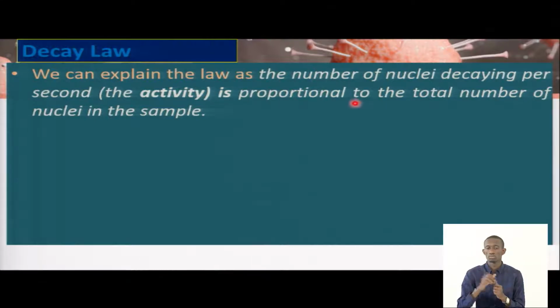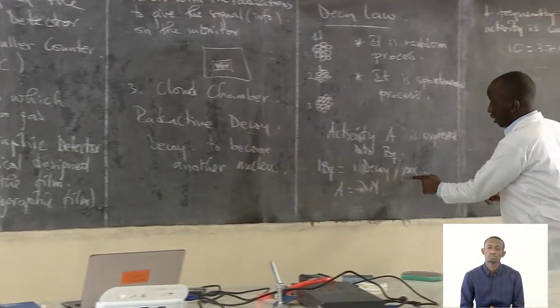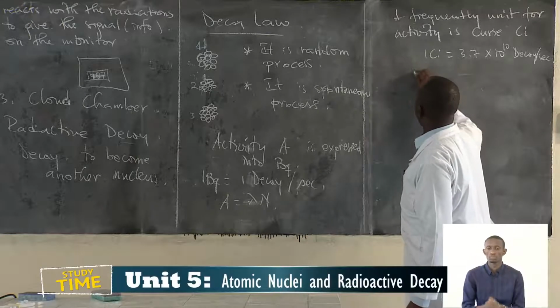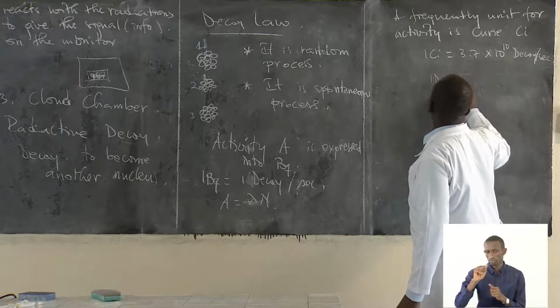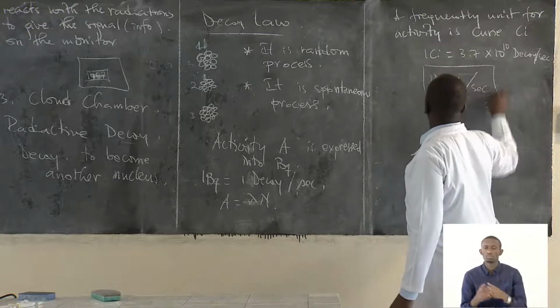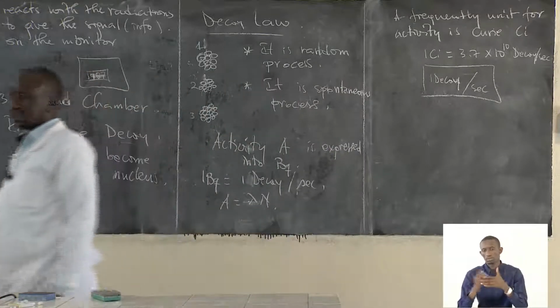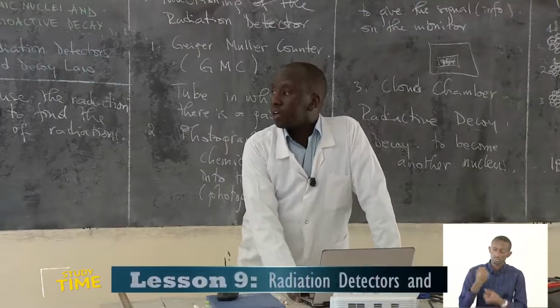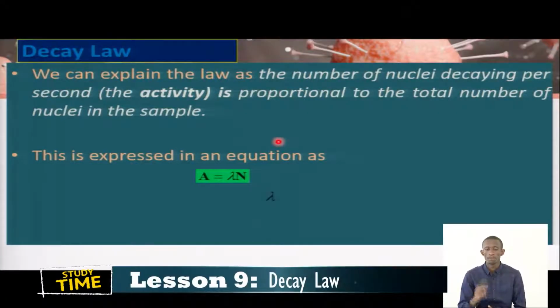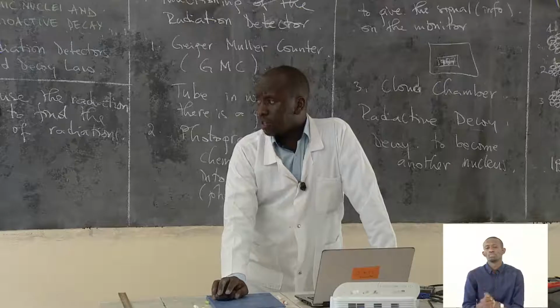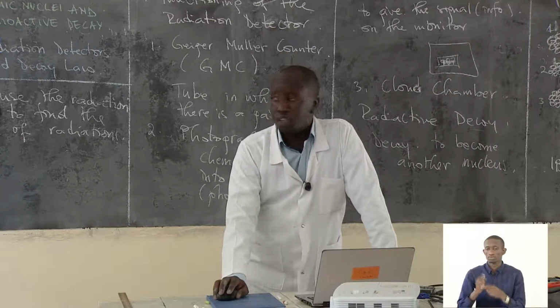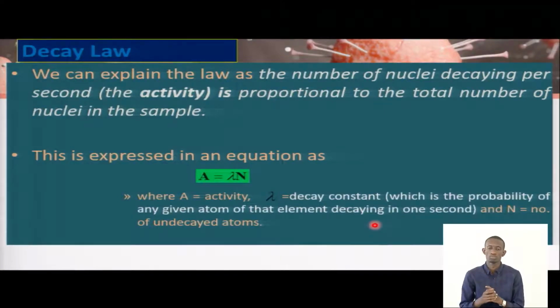This gives us the activity, and the formula is A equals lambda times N. Lambda is what we call the decay constant, the probability of any given atom of that element decaying in 1 second.